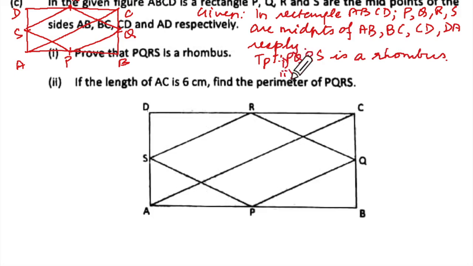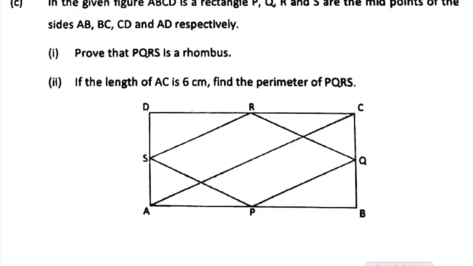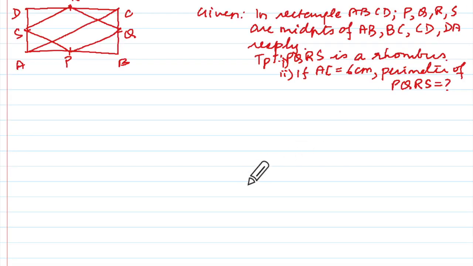And the second one, if AC equal to 6 centimeter, perimeter of PQRS equal to question mark. Okay, now we are going to use the entire space that is given to us, so it's not confusing with any print in between.